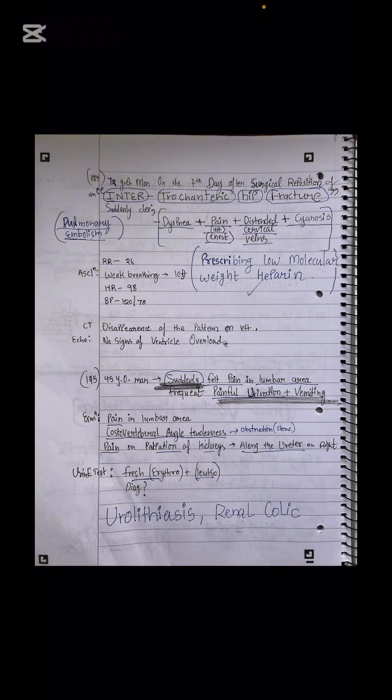renal colic. So the urine test shows what? Fresh erythrocytes, leukocytes. No bacteria is given here, right? No fever is given here. We will not mix it up with pyelonephritis and other types of infections. You told us that the pain is along the ureter, which is radiating type. The pain is acute and sudden, and there are erythrocytes in the urine. So this is the profile for renal colic, so please mark renal colic.